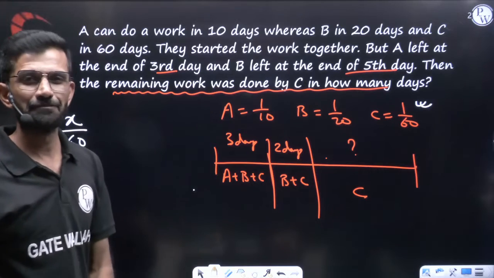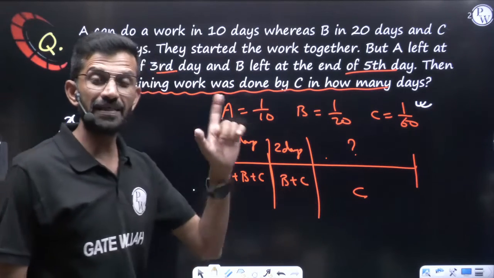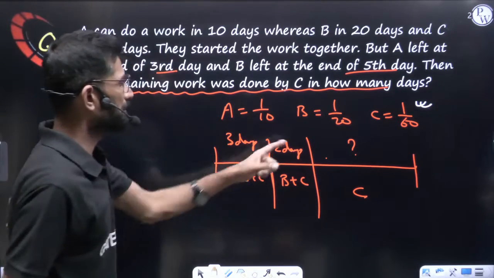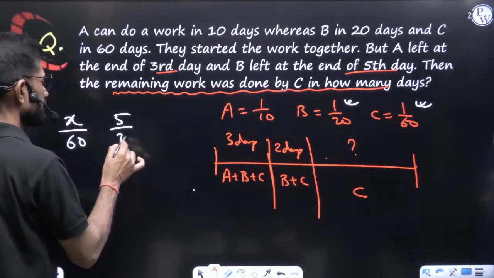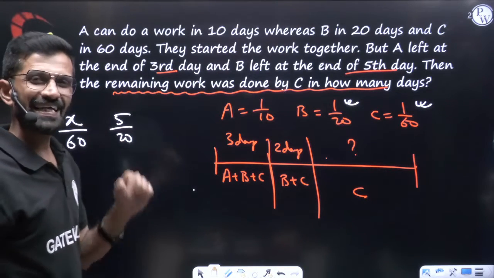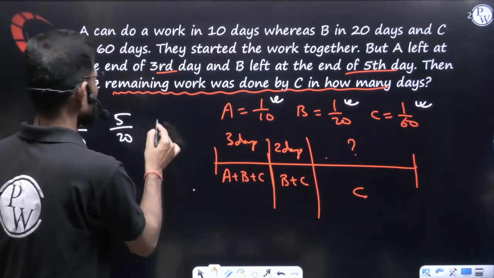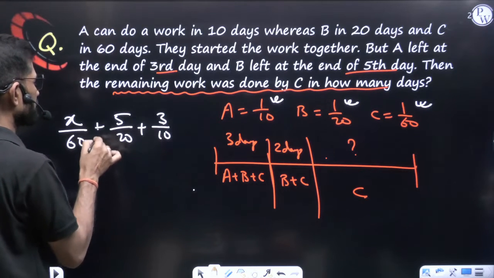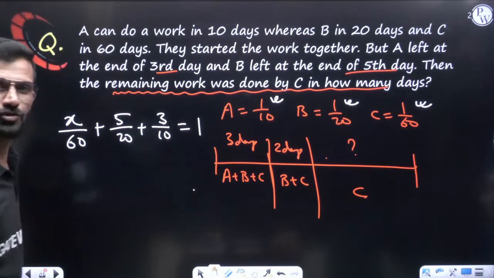Now come to B. B came for how many days? B came for these 5 days. B is nowhere related with X. B 1 day work 1 by 20, then 5 days work obviously 5 by 20. This much work B did. A came for these 3 days. A 1 day work 1 by 10, so 3 days work 3 by 10. Part of the work done by A plus part of the work done by B plus part of the work done by C, all together they did 1 complete work, so it is equal to 1.